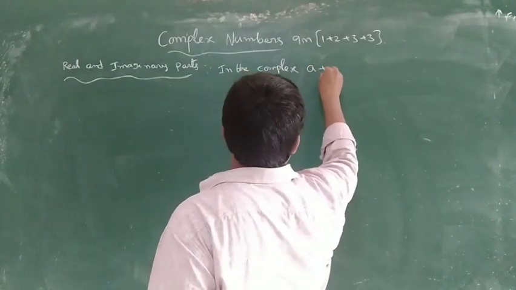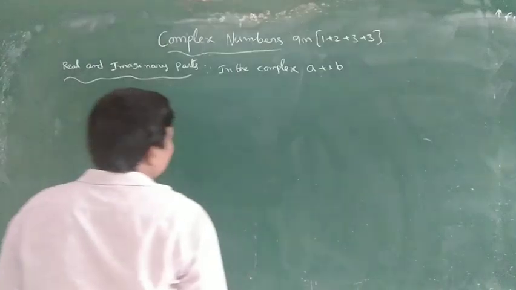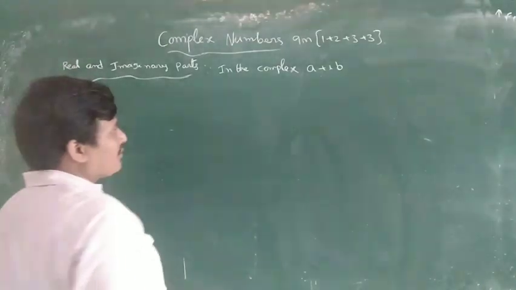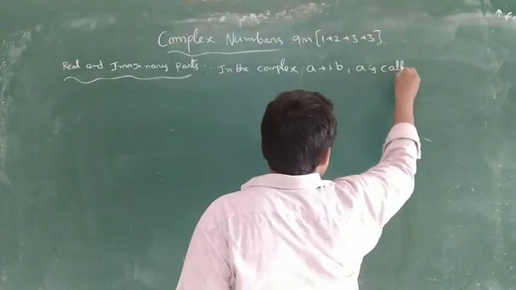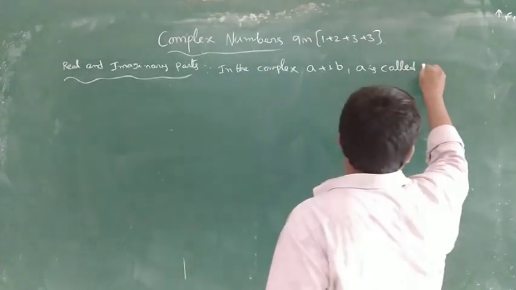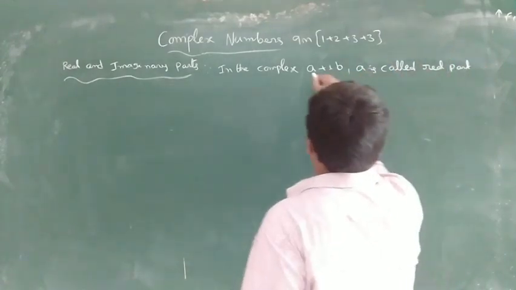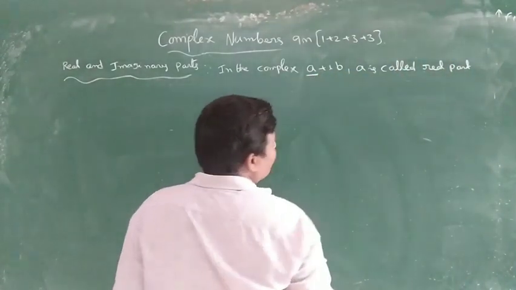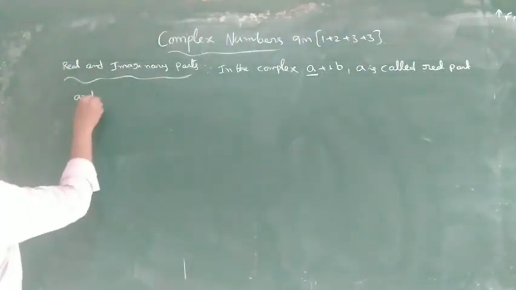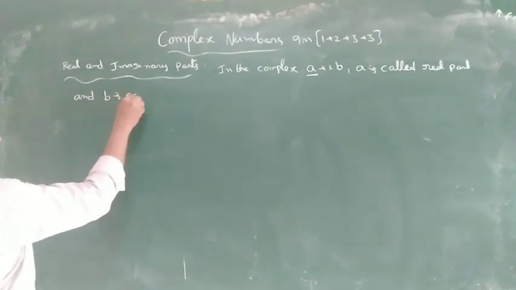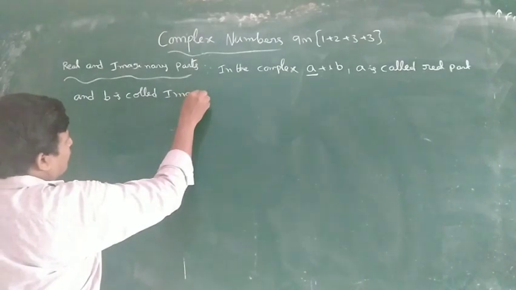In the complex number a plus ib, a is called the real part, and b is called the imaginary part.